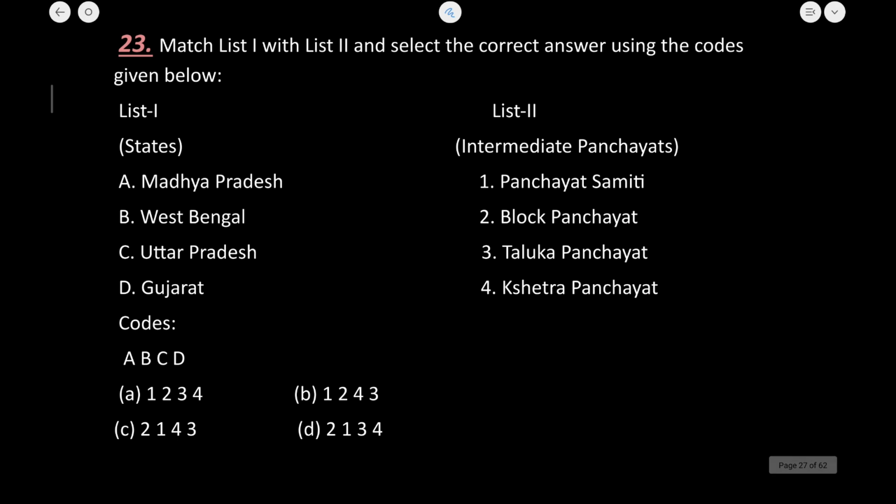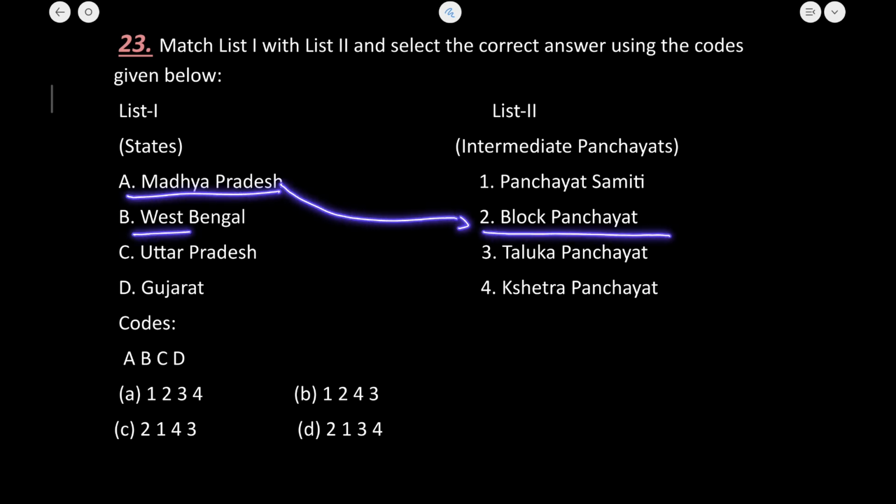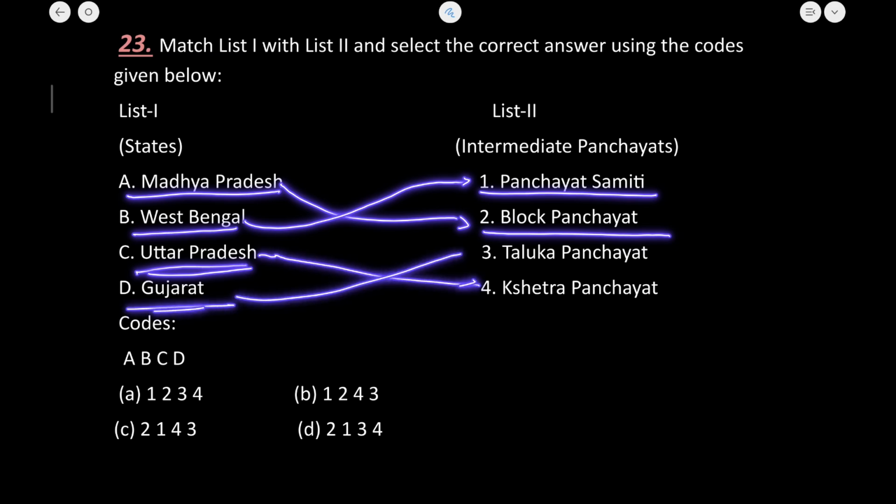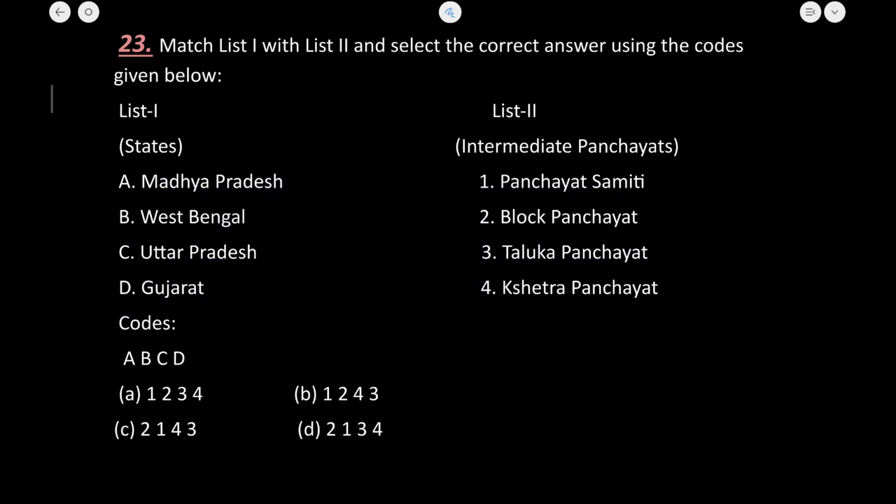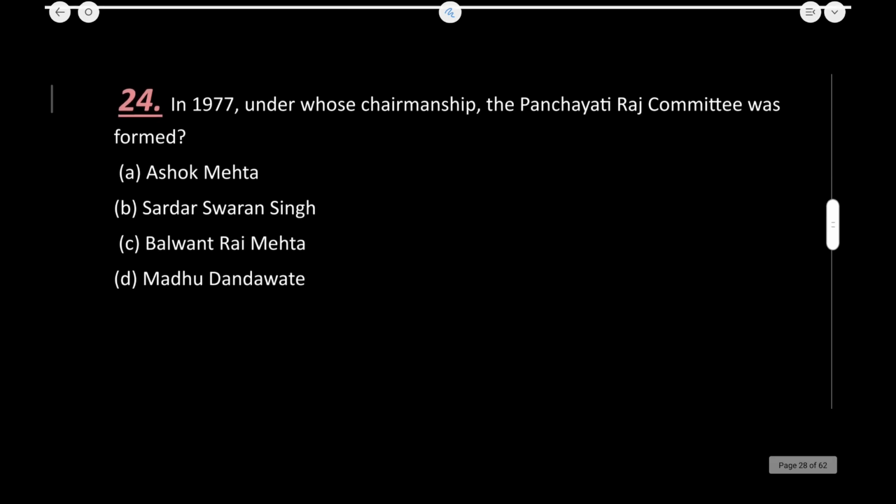Now we have to match this list. Panchayati Raj institutions at intermediate levels are called what in which state? So let us see question number 23. In Madhya Pradesh, these are known as Block Panchayats. In West Bengal, these are known as Panchayat Samiti. In Uttar Pradesh, it is known as Kshetra Panchayat, and in Gujarat, it is known as Taluka Panchayat. This is just a factual question. You need not ponder over these kinds of questions. You just need to know what is called what in which state. C is the correct answer. Just glance over it once. No need to worry about these types of questions.